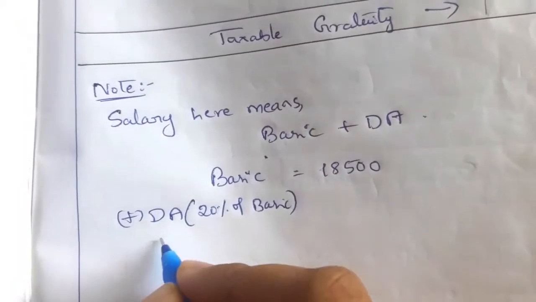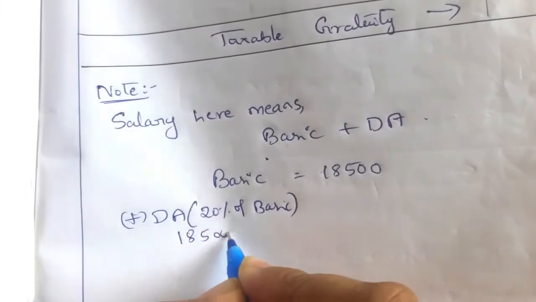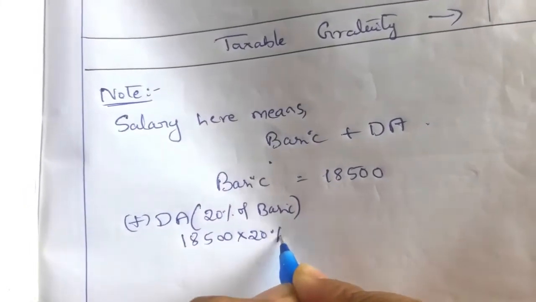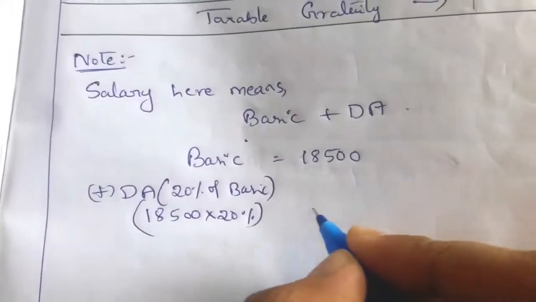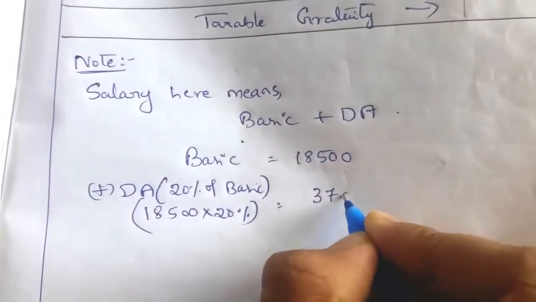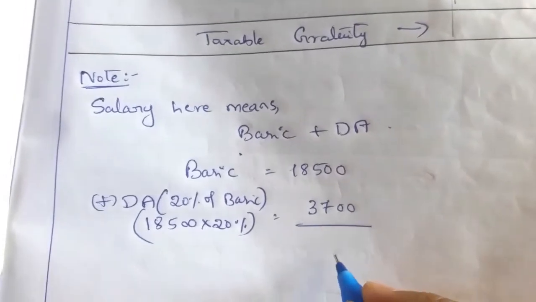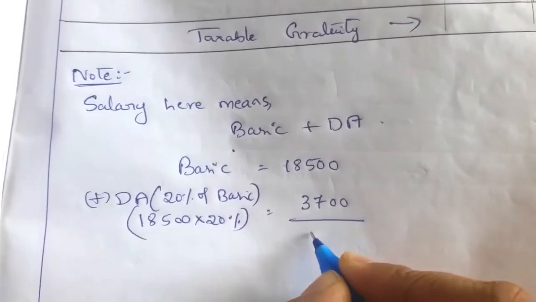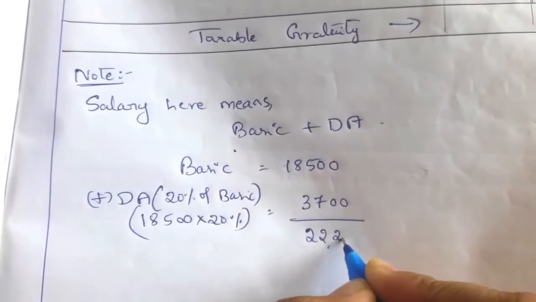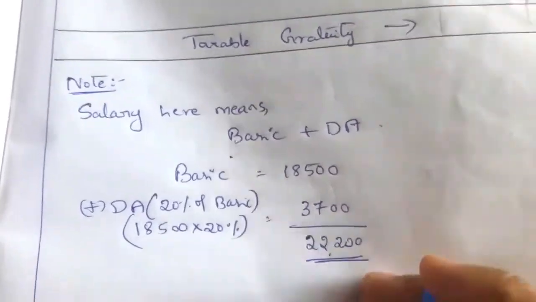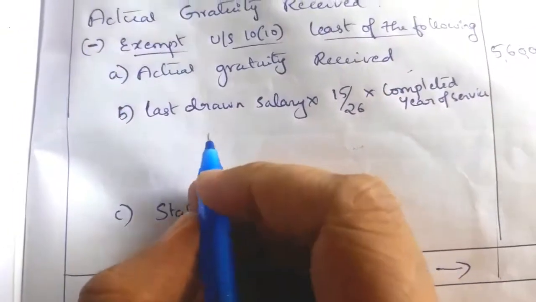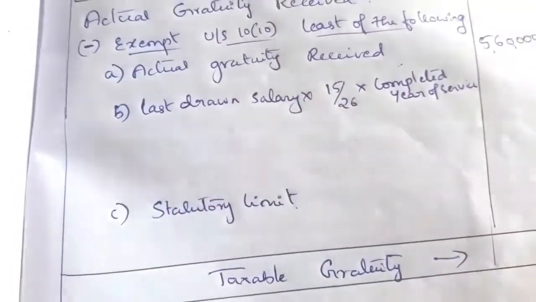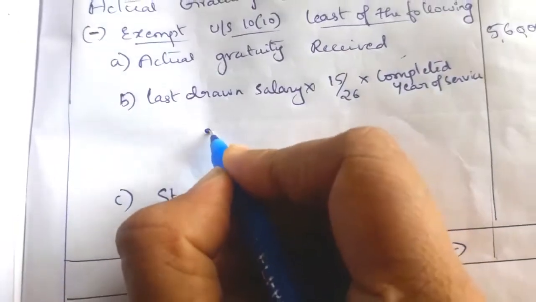So that is 18,500 into 20%, that is 3,700. So total salary is 22,200. That is the last drawn salary for a month. In a month she received basic plus DA, totally 22,200.